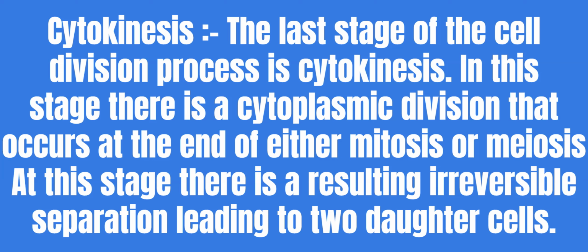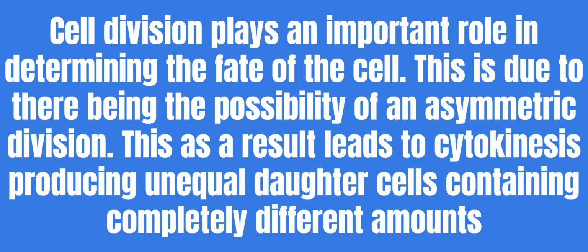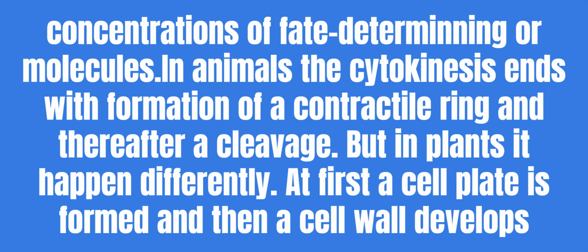Cytokinesis. The last stage of the cell division process is cytokinesis. In this stage, there is a cytoplasmic division that occurs at the end of either mitosis or meiosis. At this stage, there is a resulting irreversible separation leading to two daughter cells. Cell division plays an important role in determining the fate of the cell. This is due to there being the possibility of an asymmetric division. This as a result leads to cytokinesis producing unequal daughter cells containing completely different amounts or concentrations of fate-determining molecules.